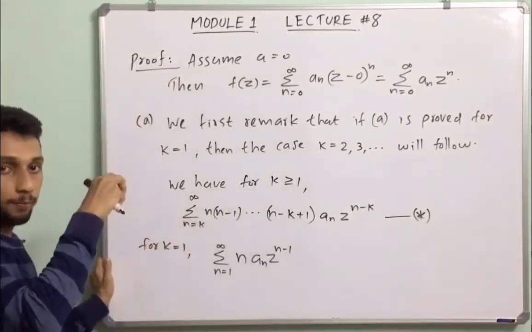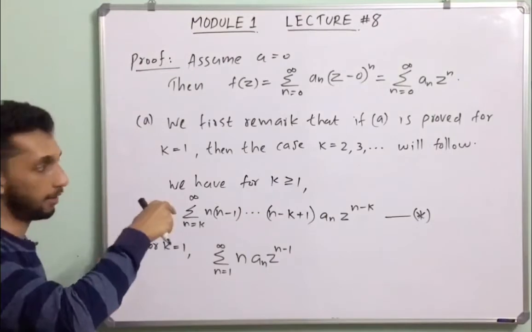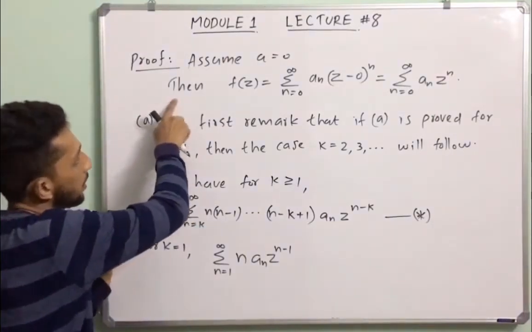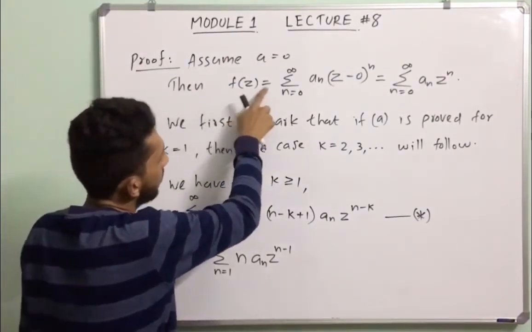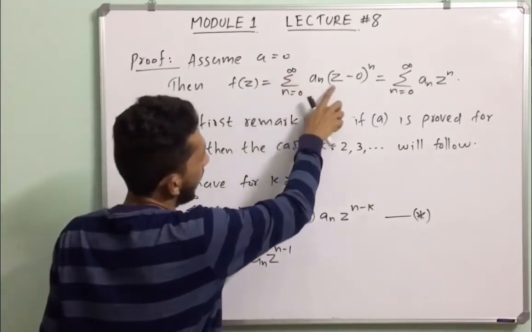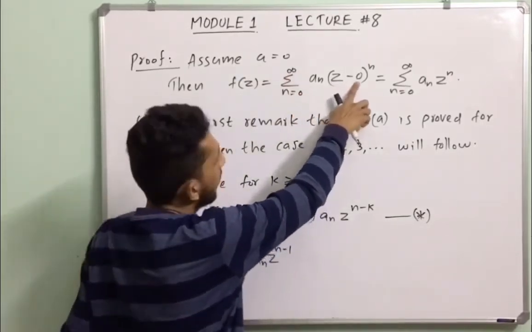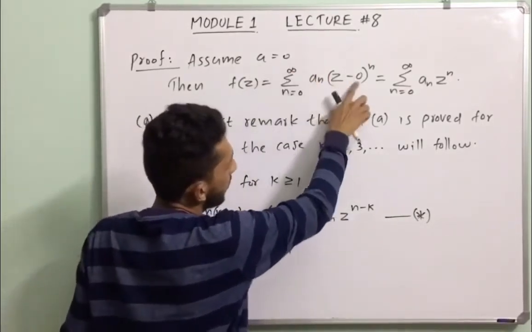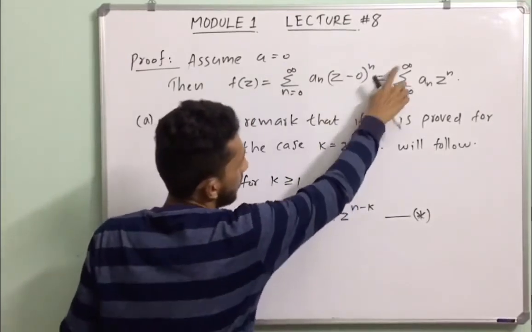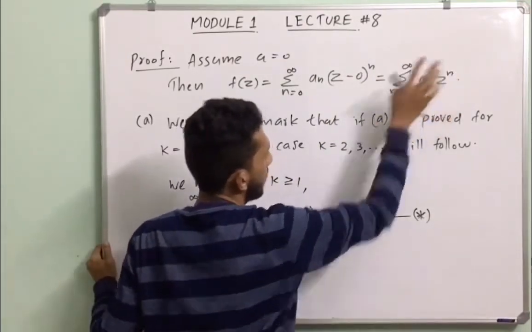Proof: assume a equal to 0. That means the power series with the center 0, the center origin. Then f of z equal to summation n from 0 to infinity a_n into (z minus a) becomes (z minus 0) whole raised to n. That is equal to summation n from 0 to infinity a_n into z raised to n.